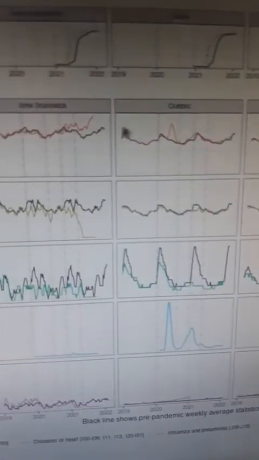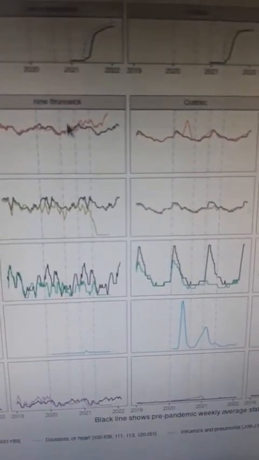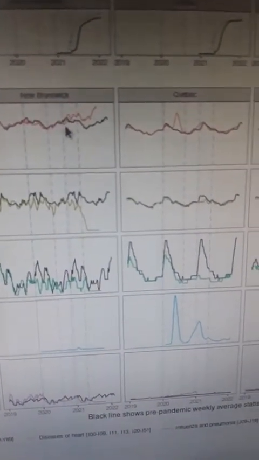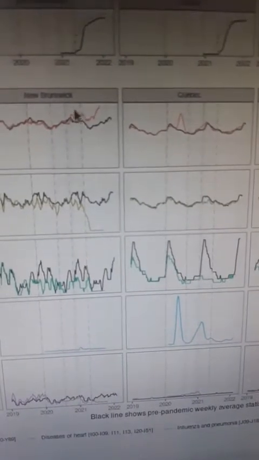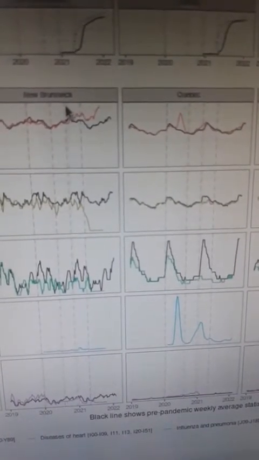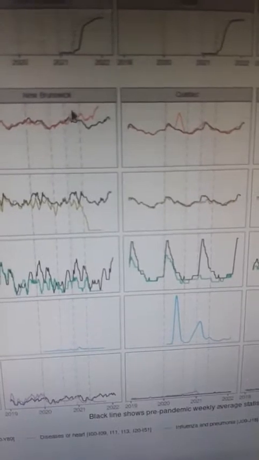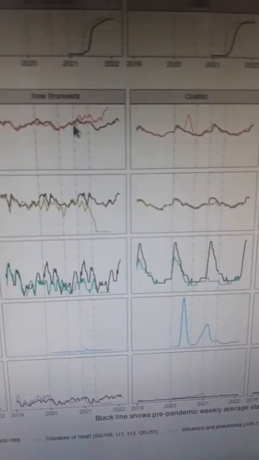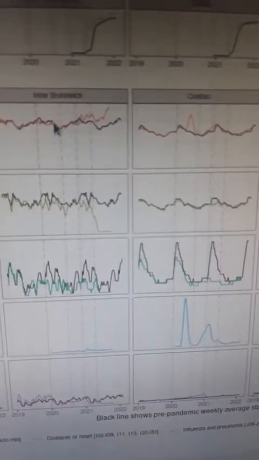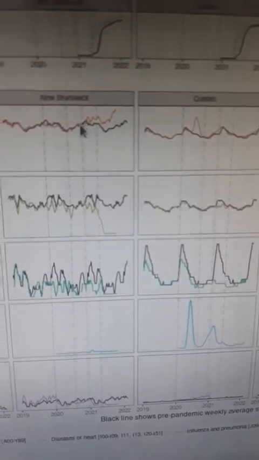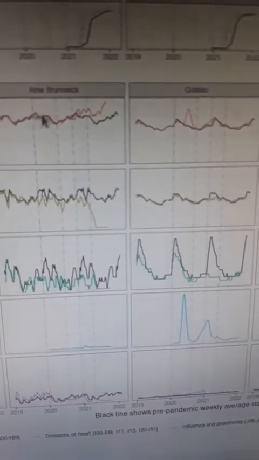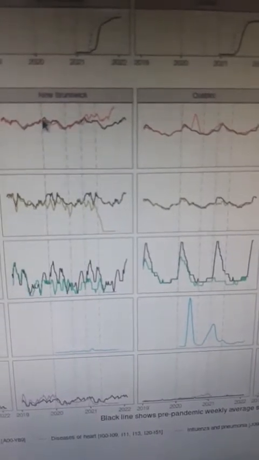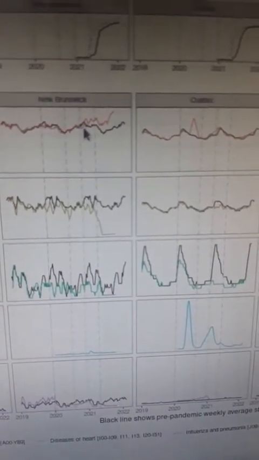Now let's look at New Brunswick, which is a very different story. This vertical line indicates the beginning of the vaccination, the third vertical line. Before vaccination, the rate of deaths per week was pretty much the same as the average historical weekly death rate.